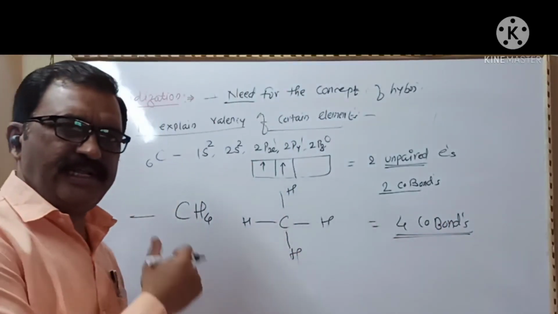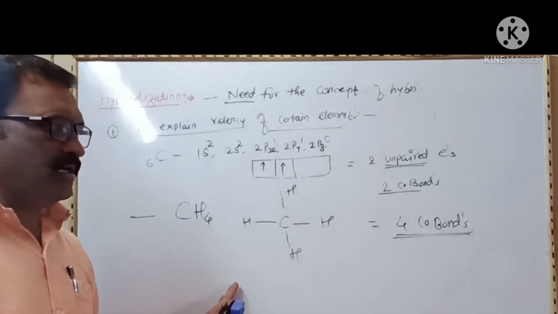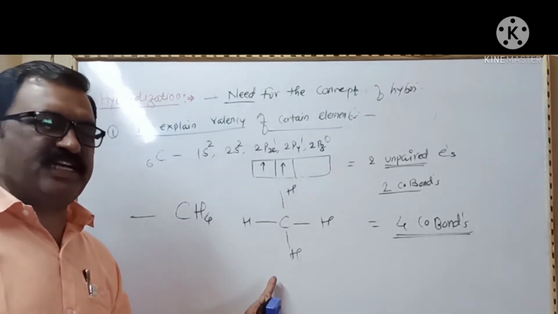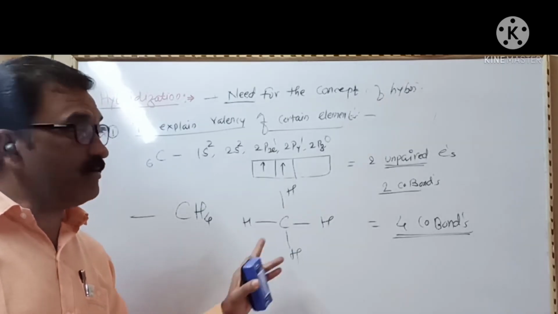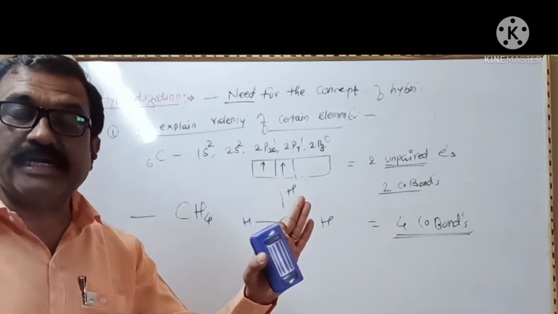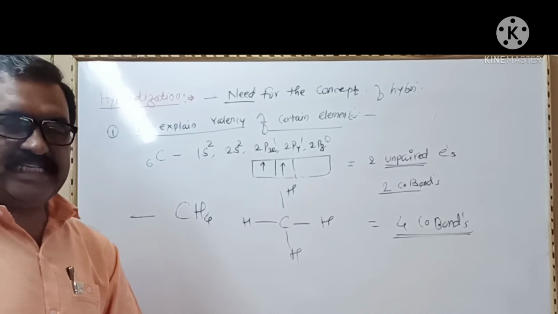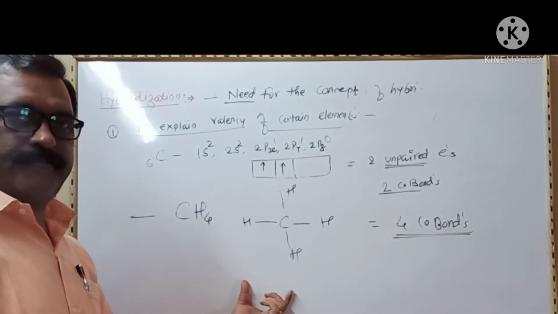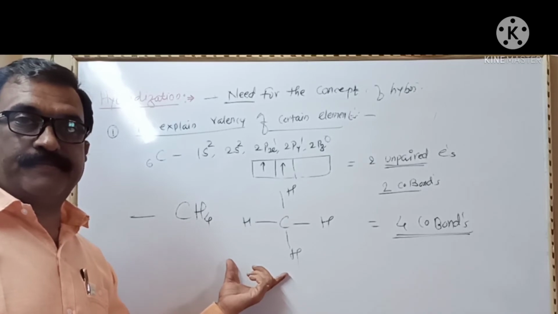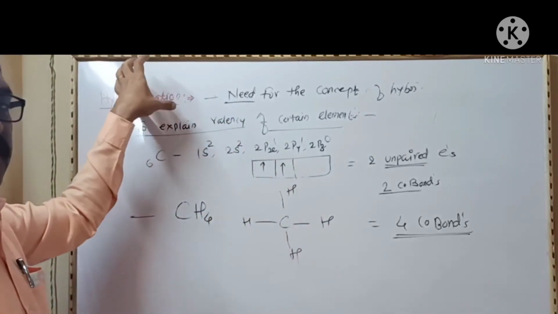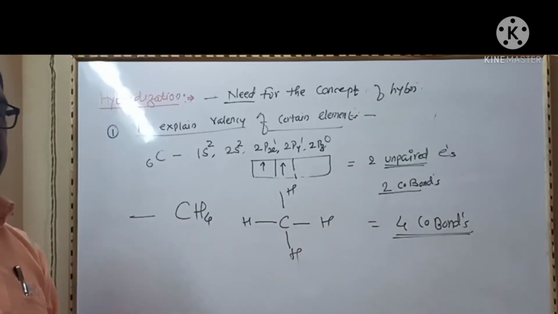Valence bond theory does not give a satisfactory explanation for the formation of more covalent bonds than the number of unpaired electrons. And hence, to explain the valency of such elements, the concept of hybridization is essential.